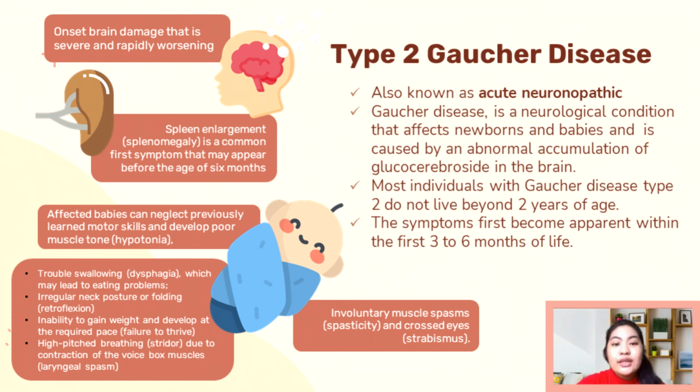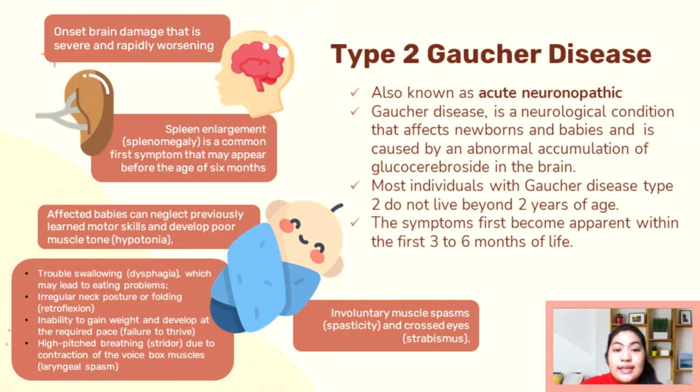Type 2 Gaucher disease, also known as neuronopathic Gaucher disease, is a neurological condition that affects newborns and babies and is caused by an abnormal accumulation of glucocerebroside in the brain. It causes serious medical problems starting in infancy. So most individuals with Gaucher disease type 2 do not live beyond 2 years of age. The symptoms first become apparent within the first 3 to 6 months of life.